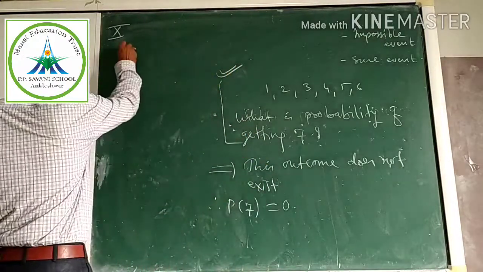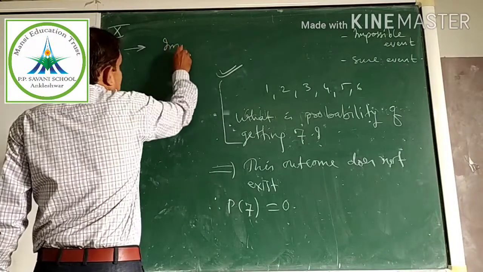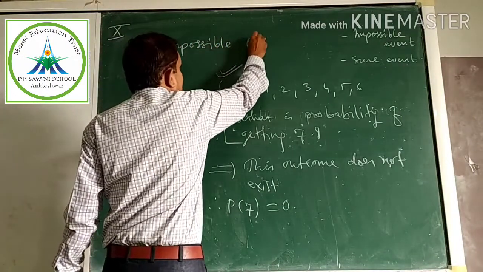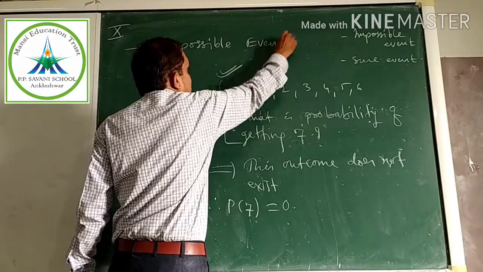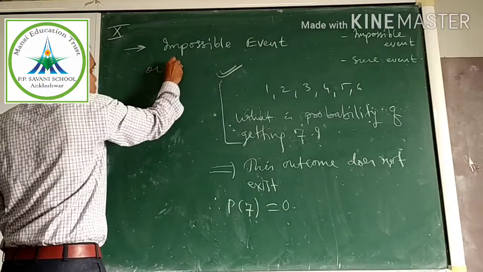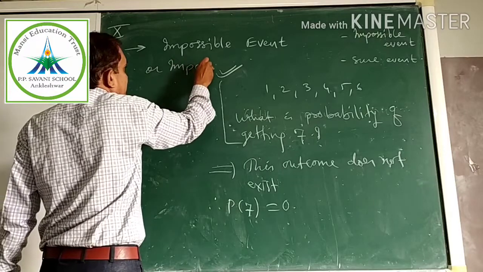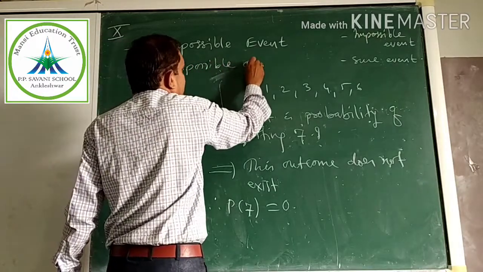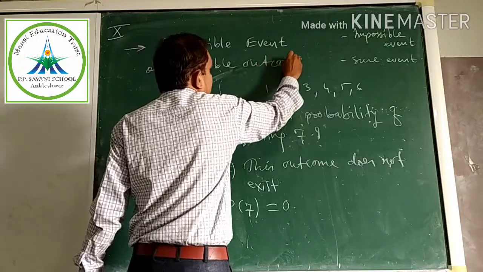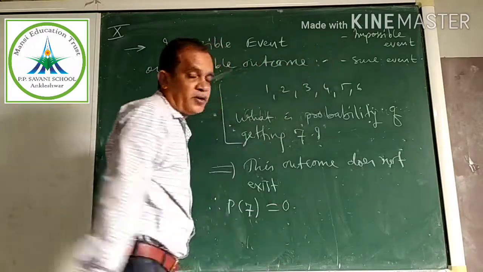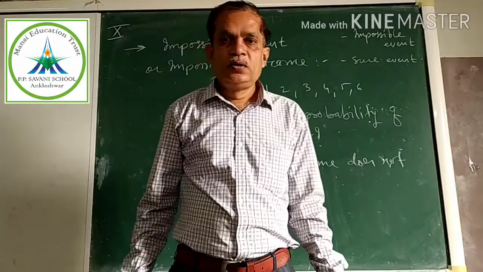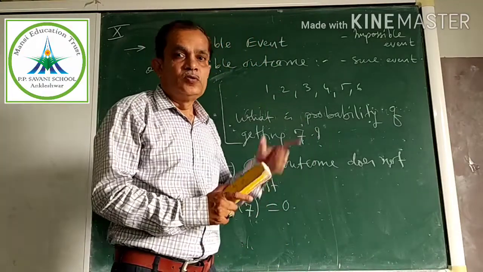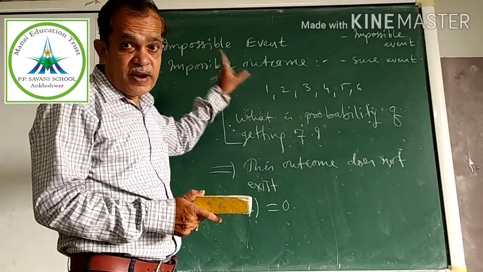So the next term, very important, students must remember: impossible event or impossible outcome. Remember it. Okay. Yesterday we learned about favorable event. So like that, there is an impossible event also.